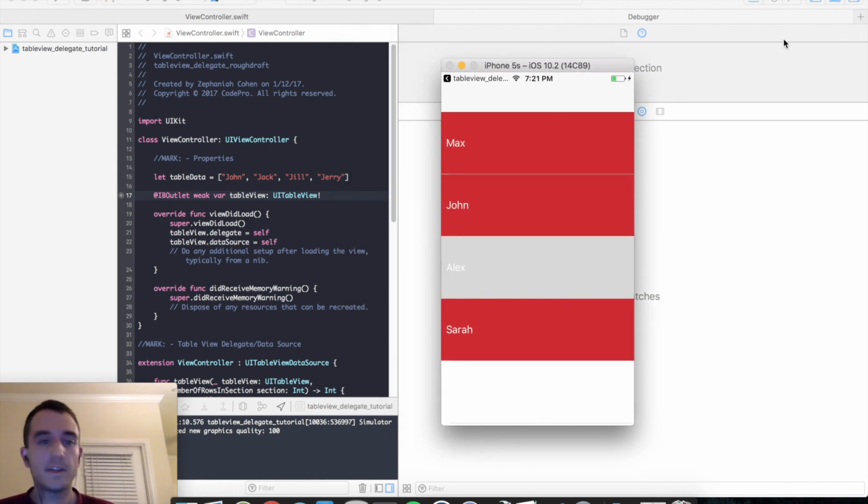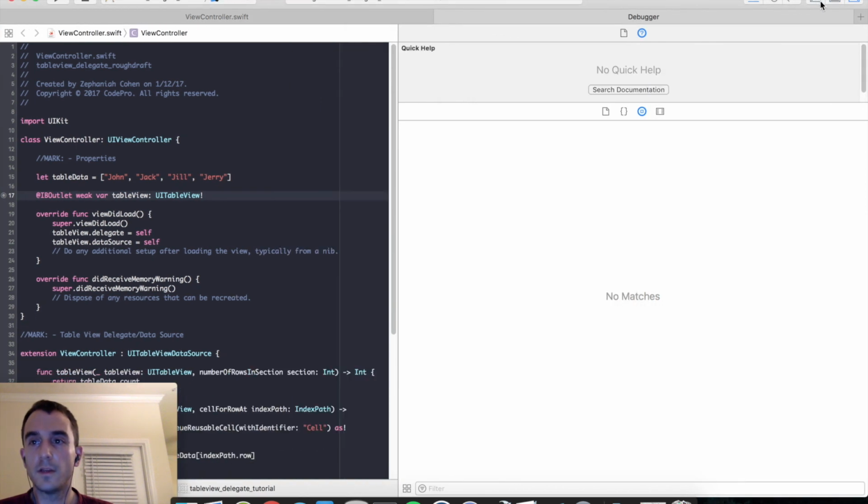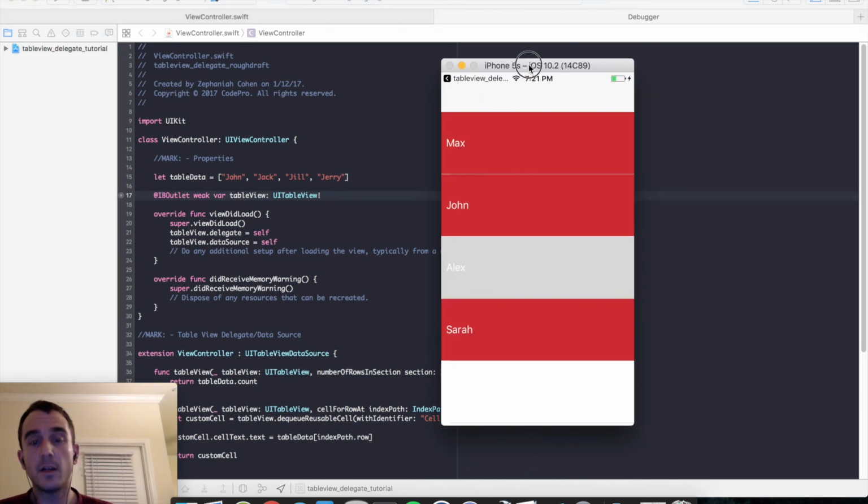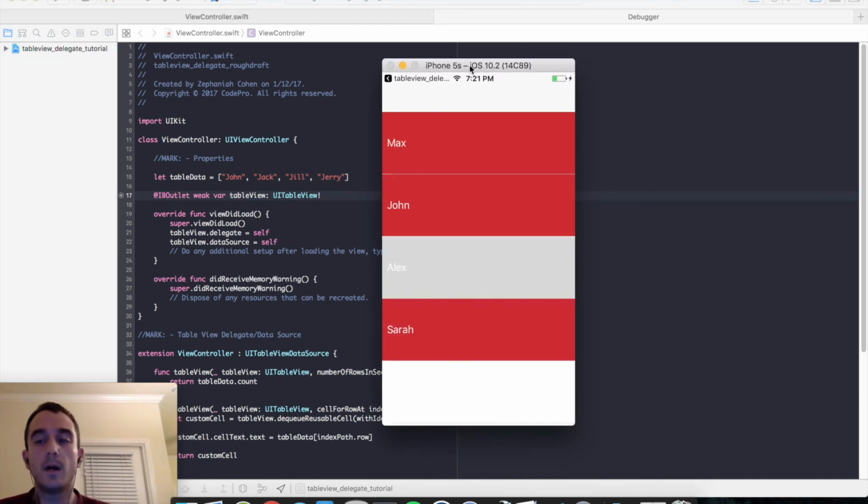So that covers the basics of this tutorial and covers all of our learning objectives. Table views are very used in iOS development. It's what I would say the bread and butter for mobile apps. You'll see them used everywhere. So getting a better understanding of how to use them to your benefit is very, very important.